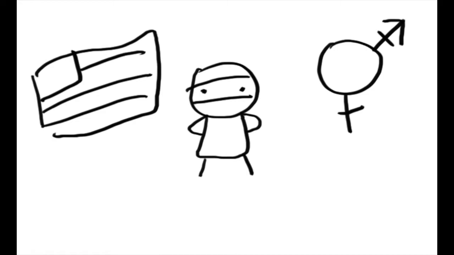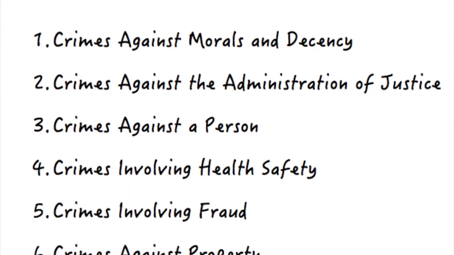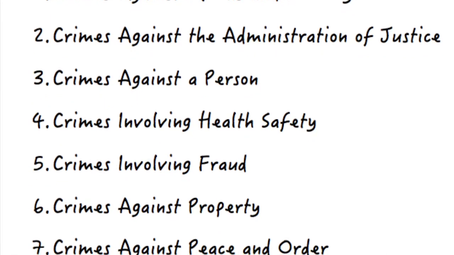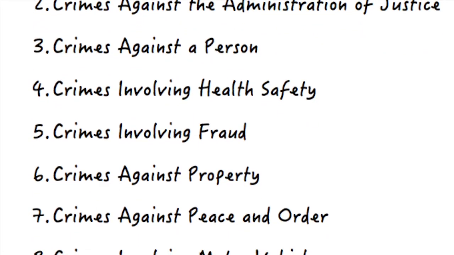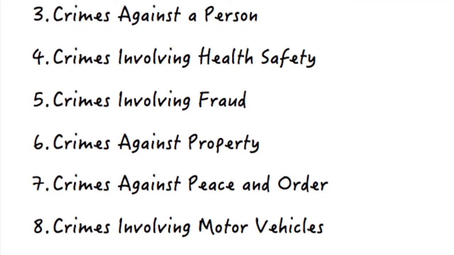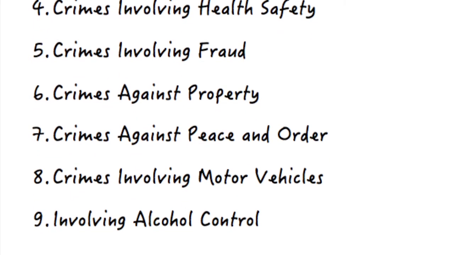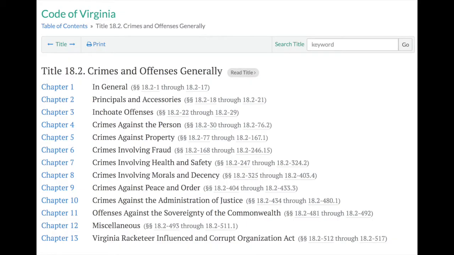Crimes were then grouped based on the offender's race and gender, as well as the category their offense falls under. 9 categories were used: crimes against morals and decency, against the administration of justice, against a person, involving health safety, involving fraud, against property, against peace and order, involving motor vehicles, and involving alcohol control. These groups were inspired by the Code of Virginia, Title 18.2.